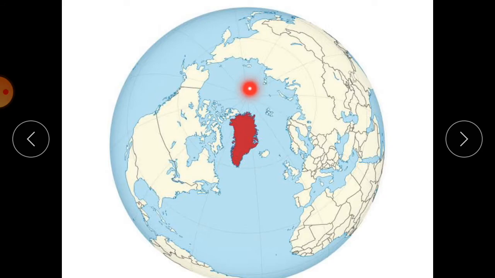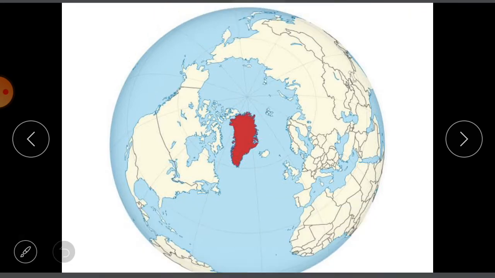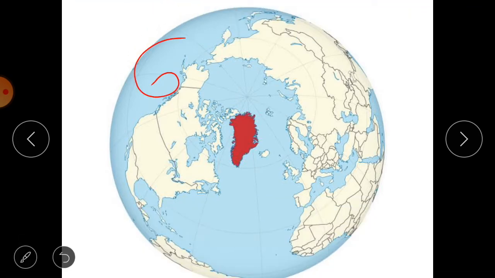If you reach the North Pole, you can observe 6 months of day and 6 months of night. Means the sun does not set for 6 months, and after that the sun does not rise for the next 6 months.